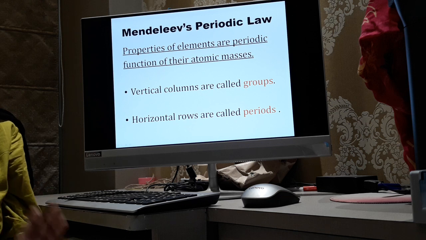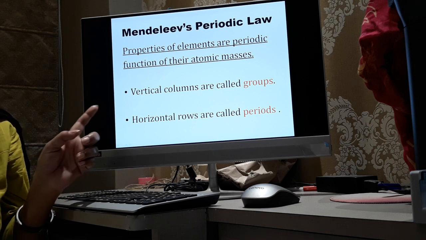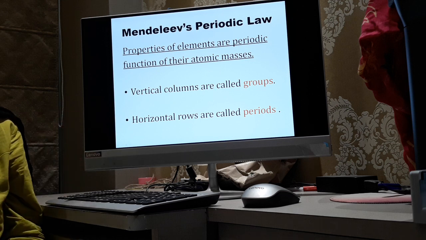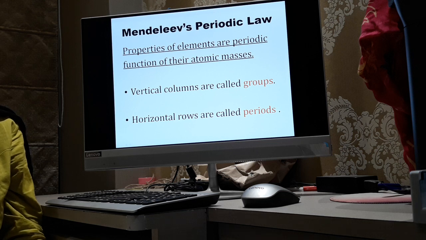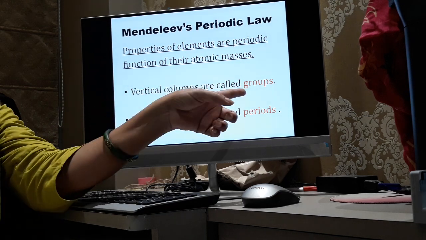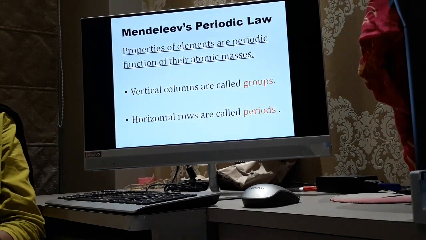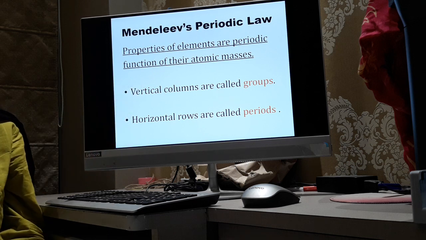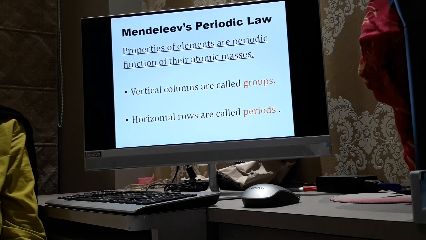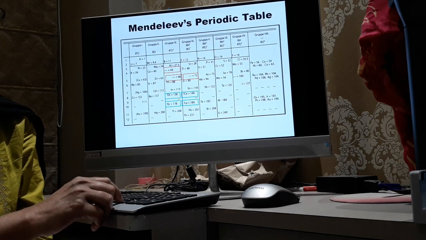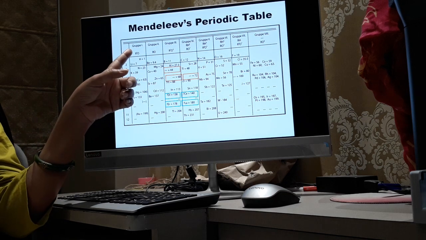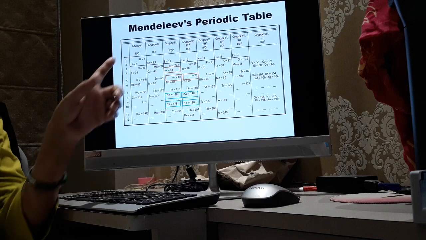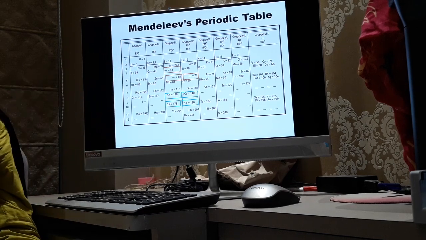He had a systematic way of classifying elements, and he had prepared a periodic table. In that, if you see on page 18, there is a periodic table. It consists of vertical columns, which are called groups, and horizontal rows, which are called periods. We'll see the structure of the periodic table. Now you can see the periodic table here. Now this was a Russian scientist, so it won't be groups, it is called group. The spelling is slightly different.